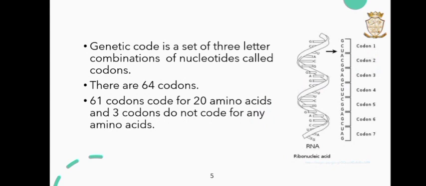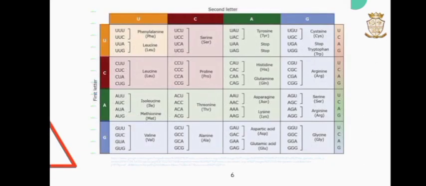Genetic code is a set of three-letter combinations of nucleotides called codons. There are 64 codons. 61 codons code for 20 amino acids and 3 codons do not code for any amino acids. These are the 64 codons.